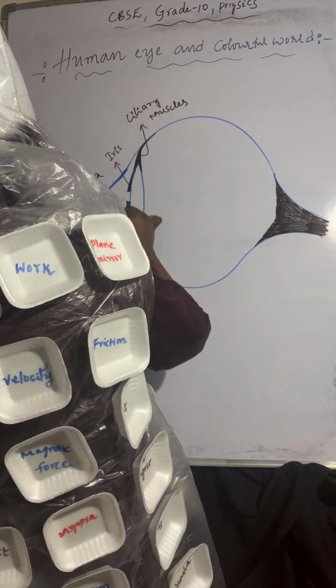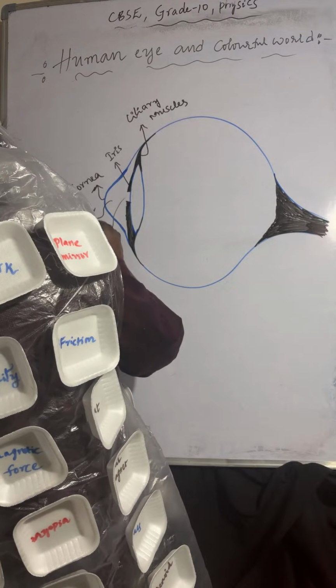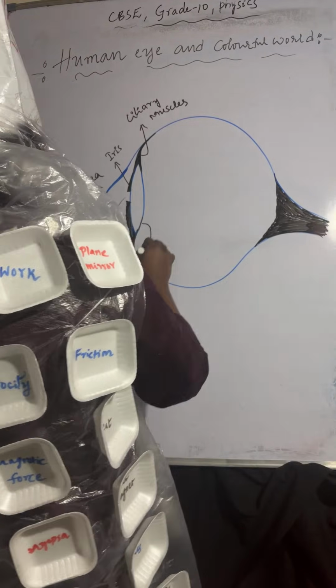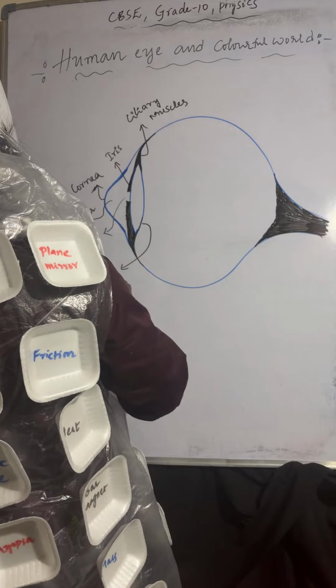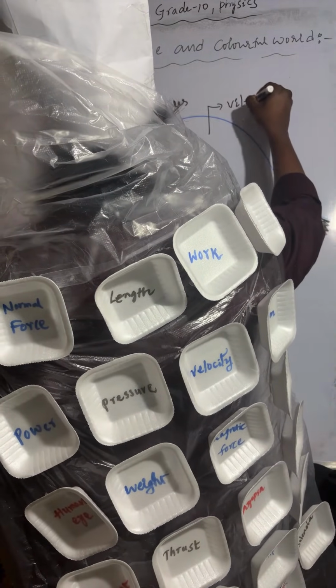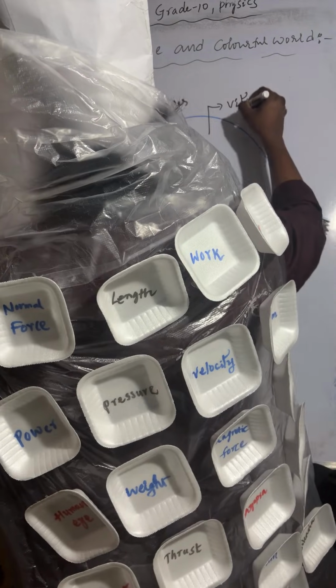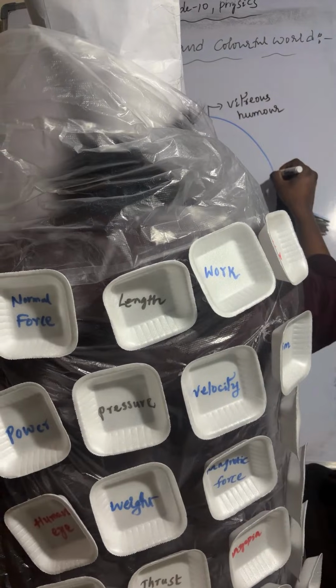Coming to this one, this is the pupil. And next one is the eye lens. And next one, vitreous humor. Next one, retina.